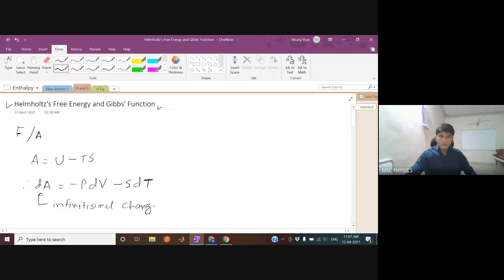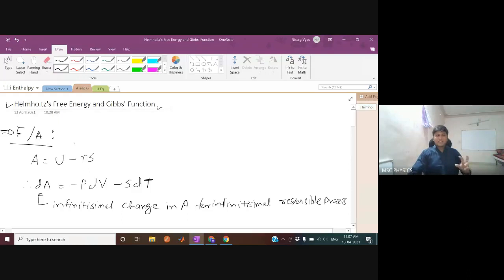change in A. This denotes infinitesimal change in A for infinitesimal reversible process. So what we studied yesterday is something called quasi-static process. Quasi-static process means that the process is going so slowly that at each stage of the process there is thermal equilibrium, chemical equilibrium, mechanical equilibrium. Every equilibrium is achieved at each and every stage of the process. And that quasi-static process is reversible.